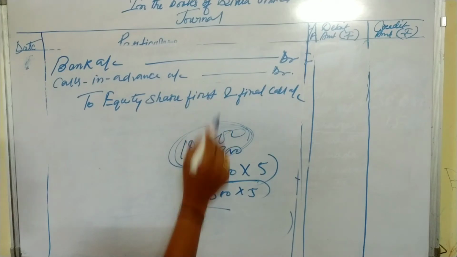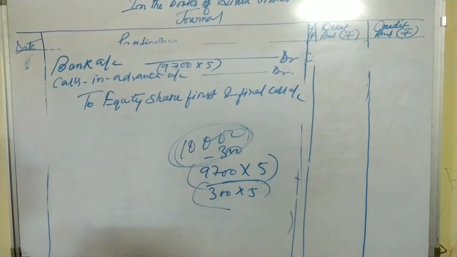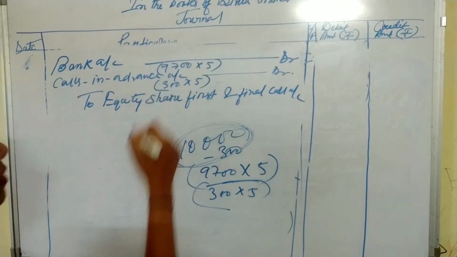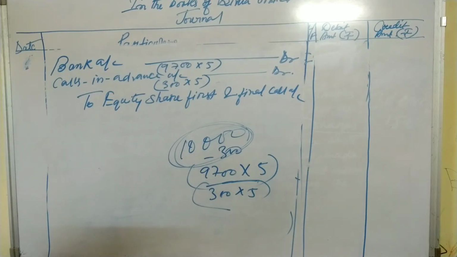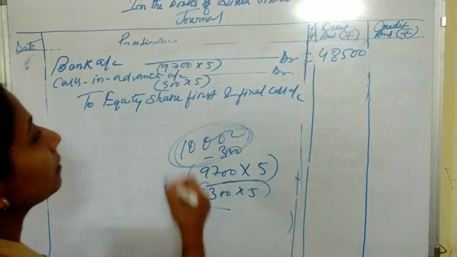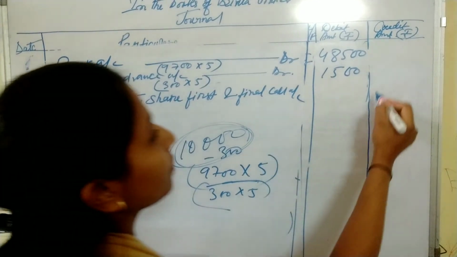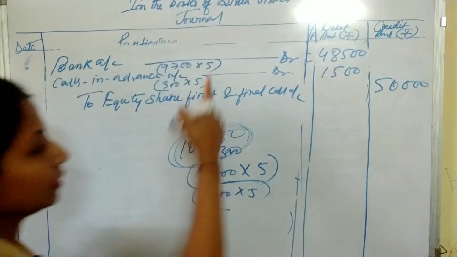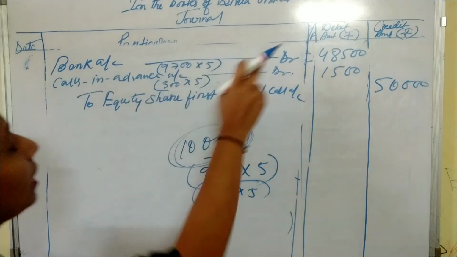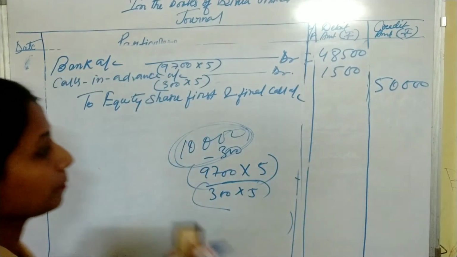So Bank Account debit 9,700 multiplied by 5, and Calls in Advance 300 multiplied by 5. Am I clear? 48,500. Right? 300 multiplied by 5, 1,500. And Equity Share First and Final Call 50,000. This is how I have adjusted the calls in advance money in the first and final call receipt entry.